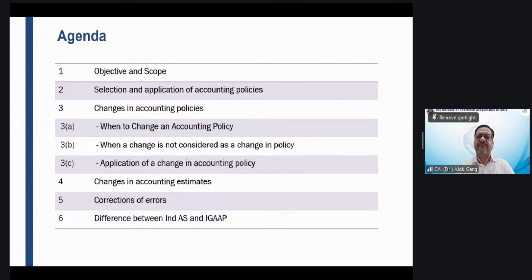Now, talking about this Ind AS 8, like every standard, we'll quickly touch upon the objective and scope, right? Then we'll discuss. As the name suggests, this standard has three elements: the accounting policy element, the accounting estimate element, and the error element, when I say error, correction of error.